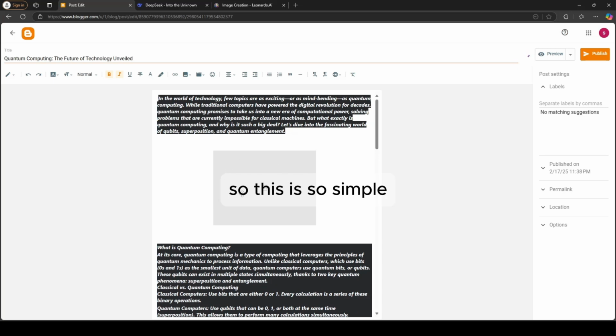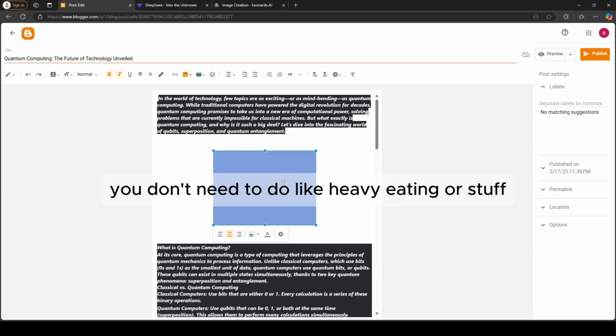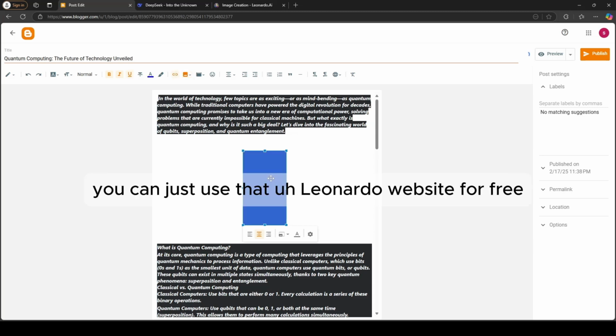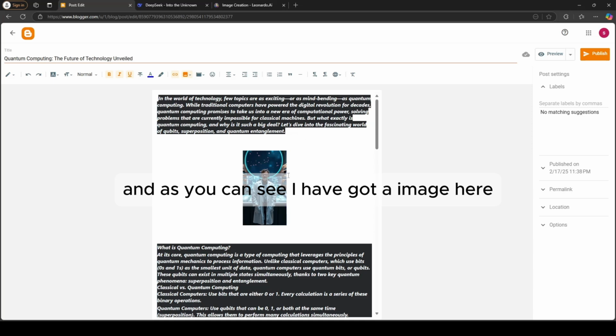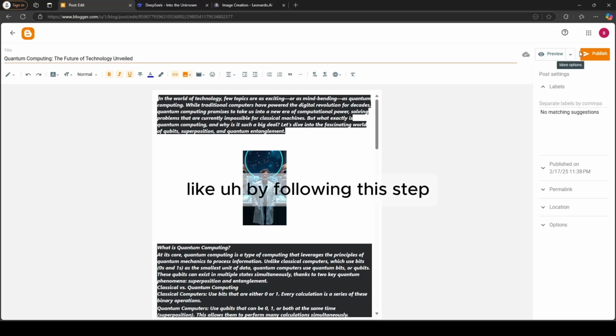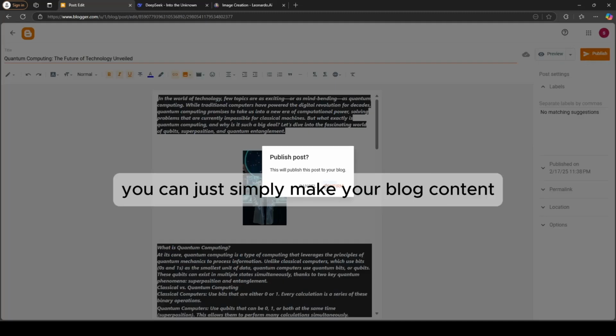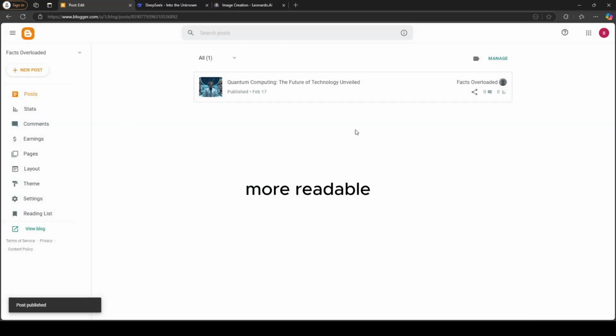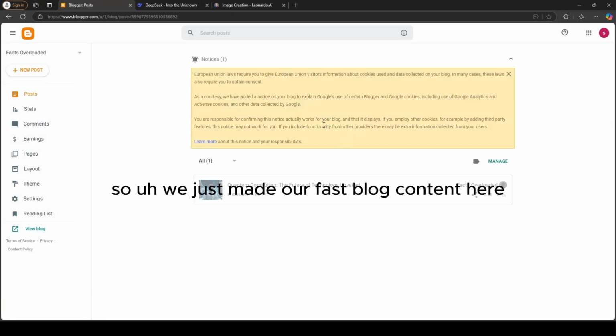So this is so simple, you don't need to do heavy editing or stuff. You can just use that Leonardo website for free. And as you can see, I have got an image here. So if you add 5 to 6 images like this by following this step, you can just simply make your blog content more readable. So we just made our first blog content here.